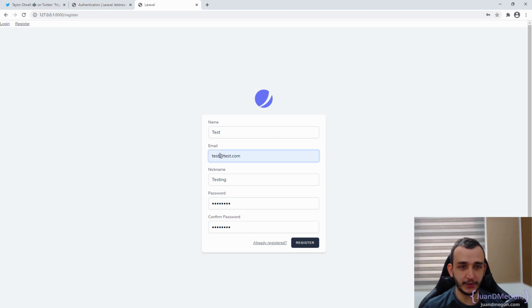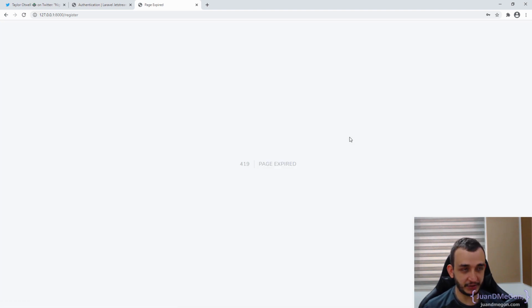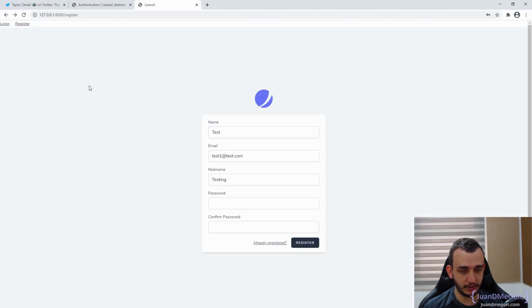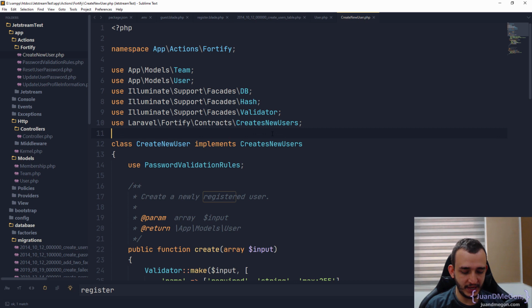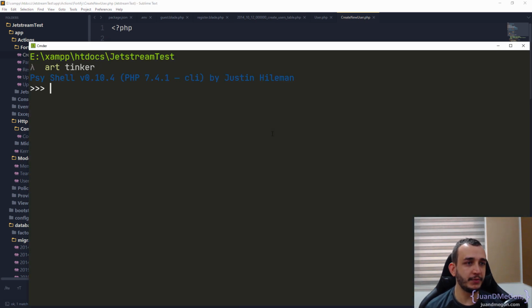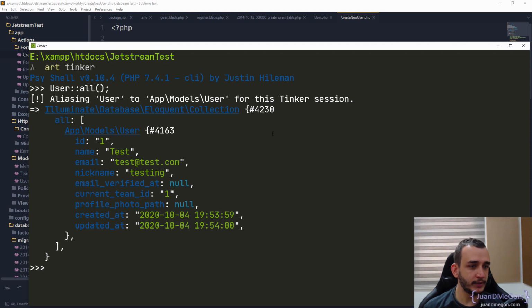Once again, let's modify here the email. We can go to register. Page expired, of course. I just need to verify once again. Refresh, just to be sure. Once again, test at test. We need the nickname, testing, the password once again. And there we have. We basically modified that. We added just faster a new field to our registering steps. And eventually we go to Tinker. We can verify user all, and there we have, this is exactly the nickname that we just modified.